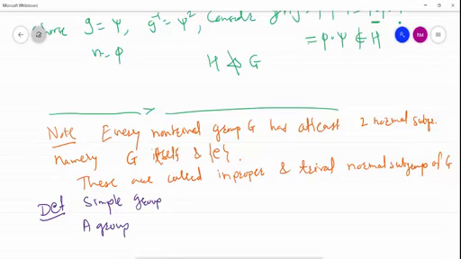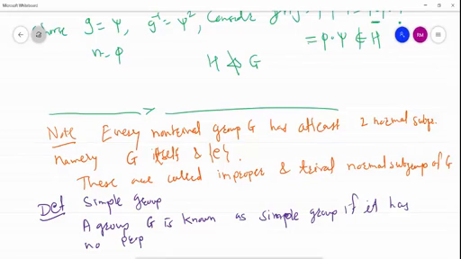A group G is known as a simple group if it has no proper non-trivial normal subgroup.